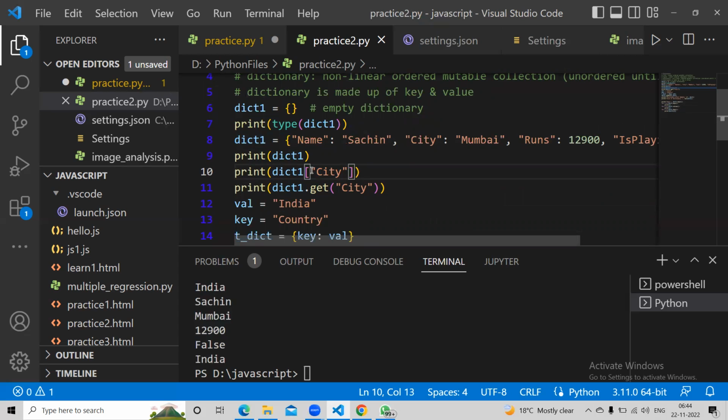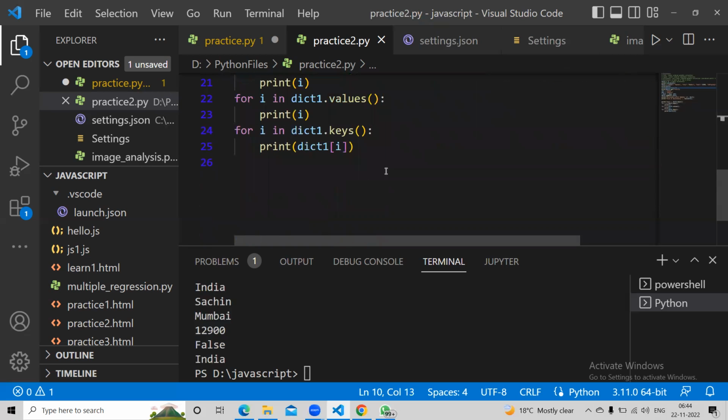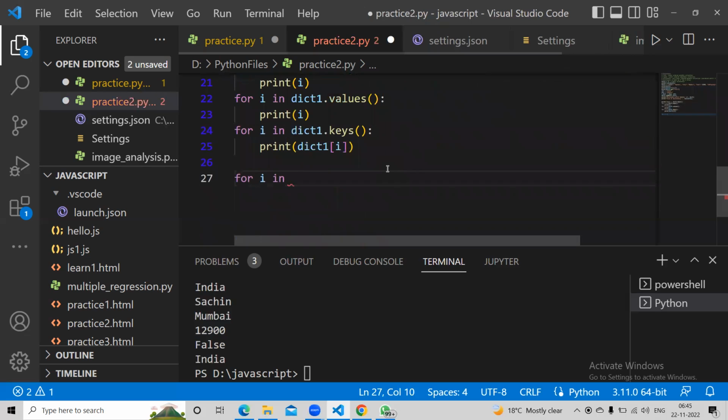Okay. Perfect. So yes, this is how you can run the loop. Now, there's one more call, something called items. So for i in items, what items? Dictionary one items.